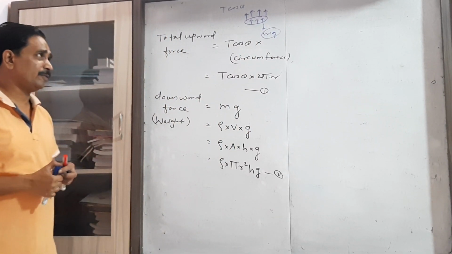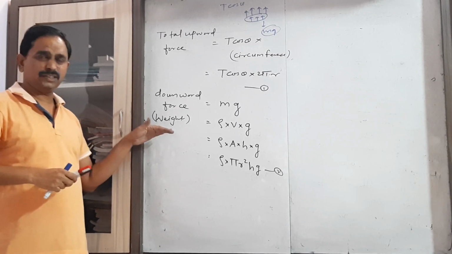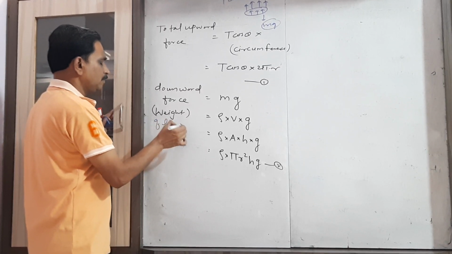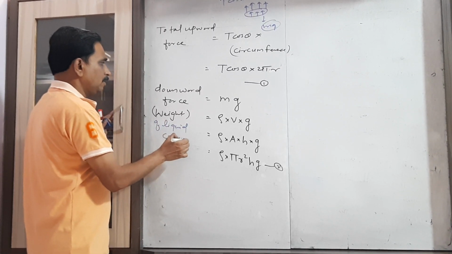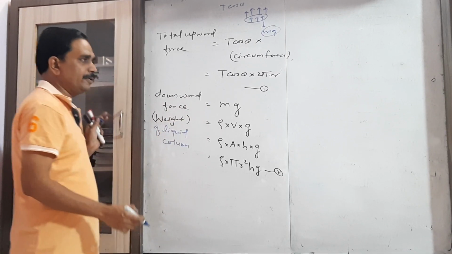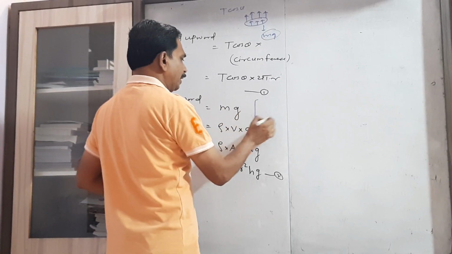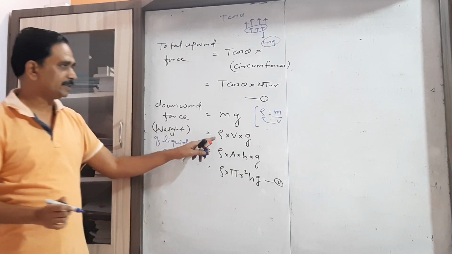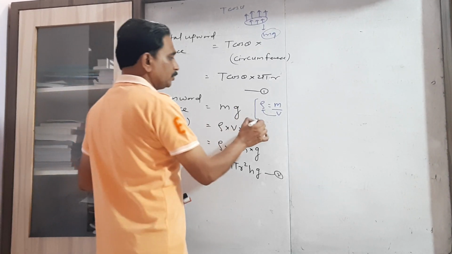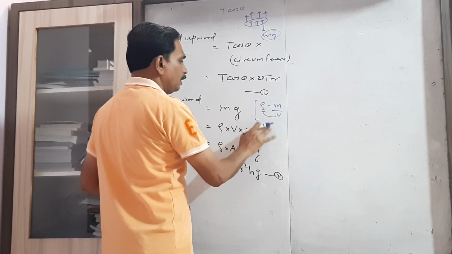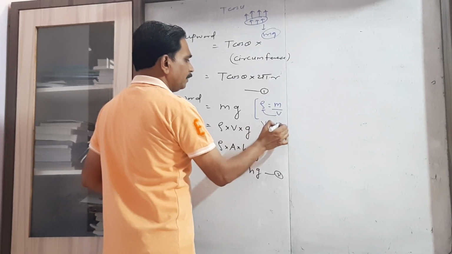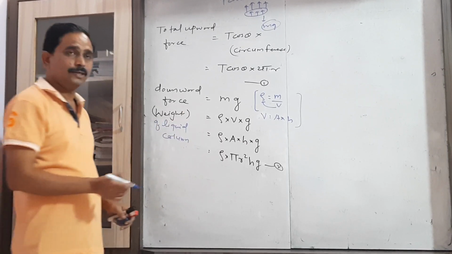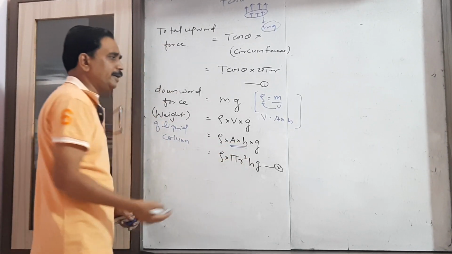Now this total upward force is balanced by the weight. So consider the downward force. That downward force is nothing but the weight of the liquid column. We know the weight equals m into g. Now use density equals mass upon volume. Therefore, mass equals density into volume. As this capillary tube is cylindrical, the volume of the cylinder is equal to area into height. So the value of V is A into h.